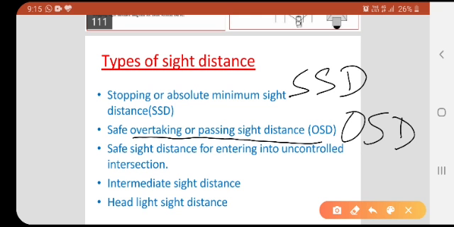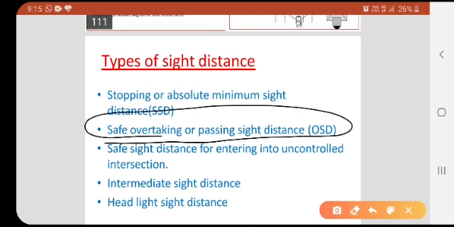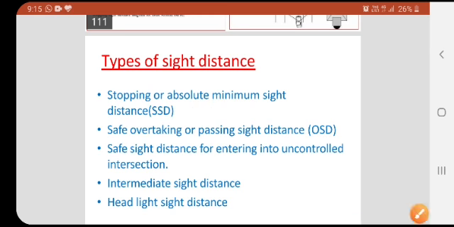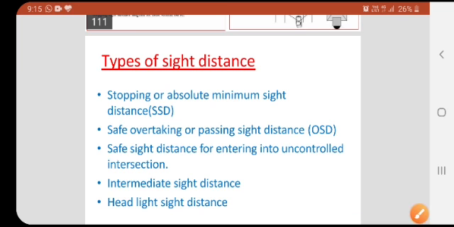Obviously the speed of that vehicle will be less than our speed. Assume we are going at 100 km per hour and in front of our vehicle one more vehicle is moving at 50 km per hour, half of our velocity. For what time and up to what distance can we cross that vehicle, how much time is required to cross it and how much distance is required, that whole condition can be called overtaking sight distance.